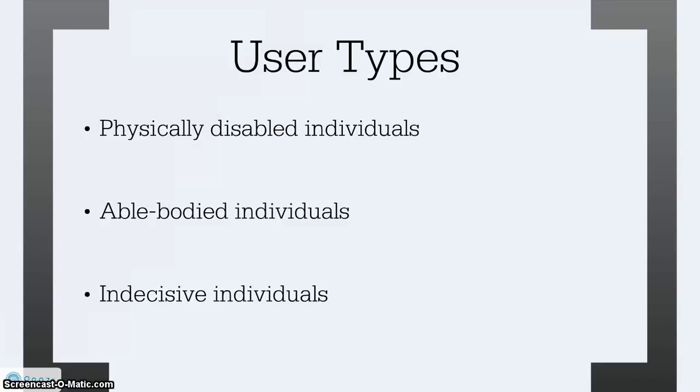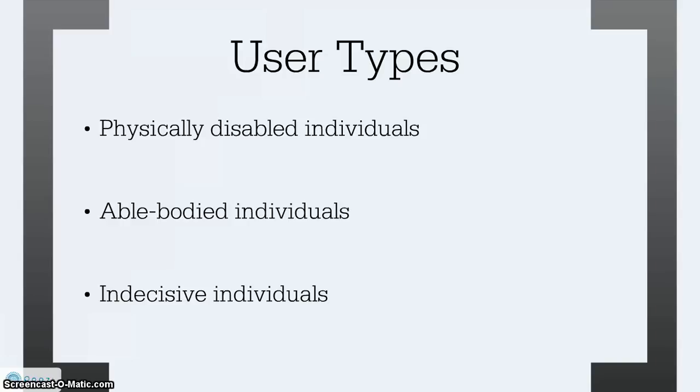The customer wants there to be three main user types. However, she wants the project to focus on physically disabled individuals. This is why the use of the keyboard and mouse will not be needed. Rather, they can just say what they want and the avatar would carry out their demands.